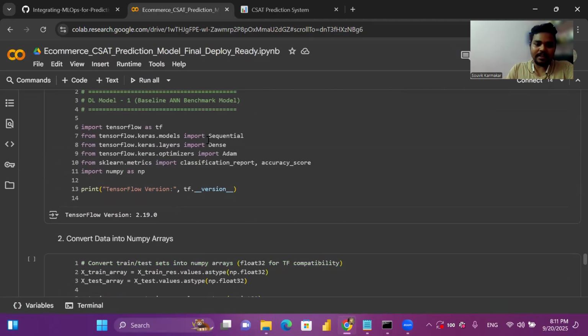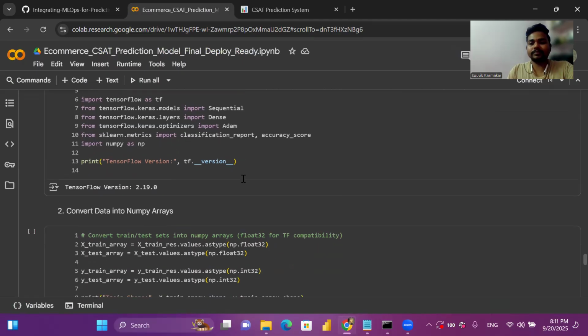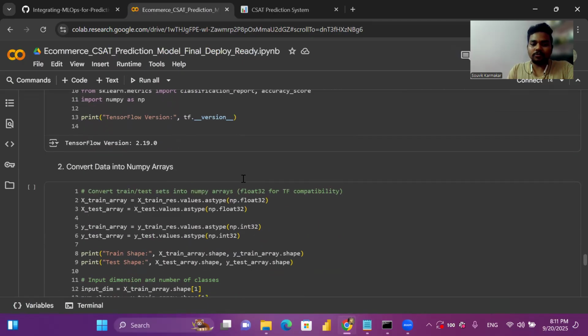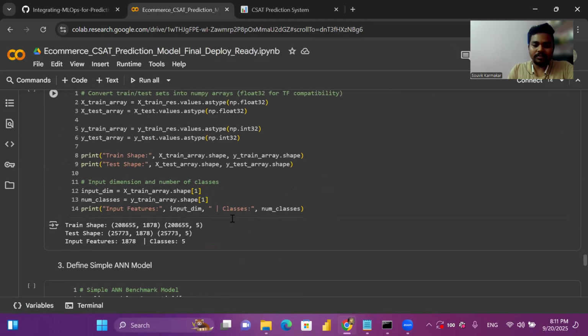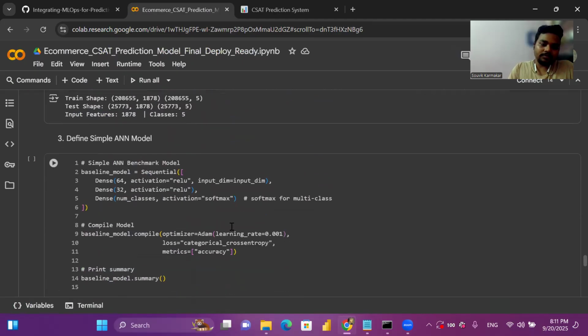I imported all the basic libraries necessary to implement a basic deep learning ANN model. I defined the baseline model layers, using ReLU as the activation function, and softmax for the number of classes.